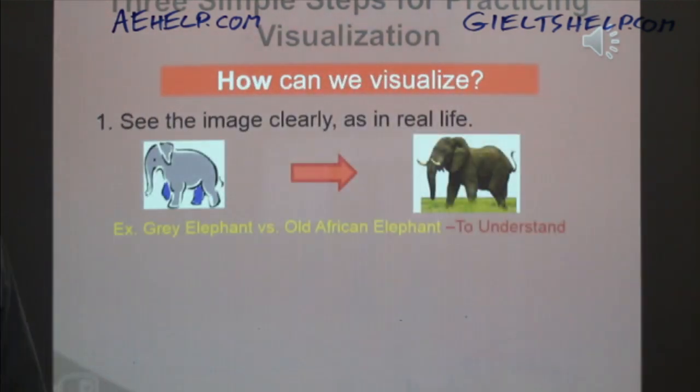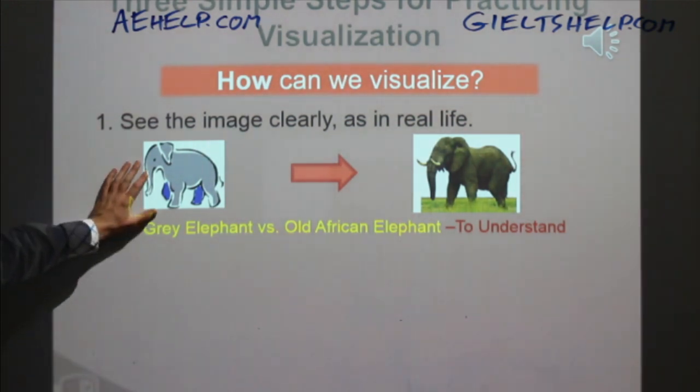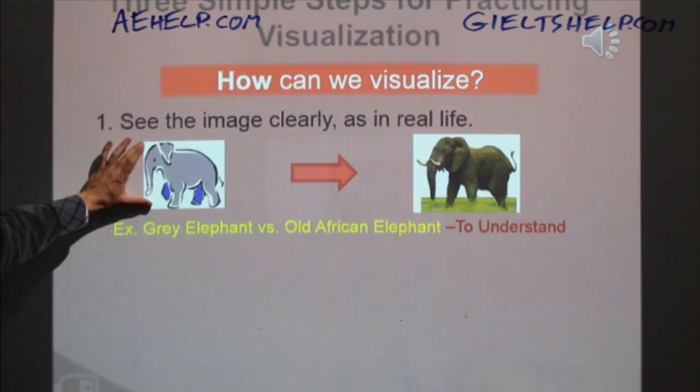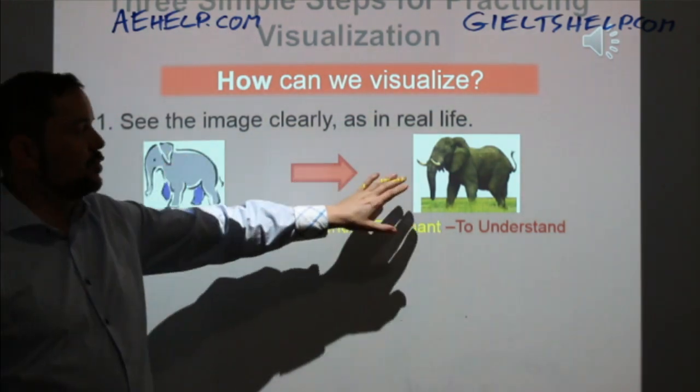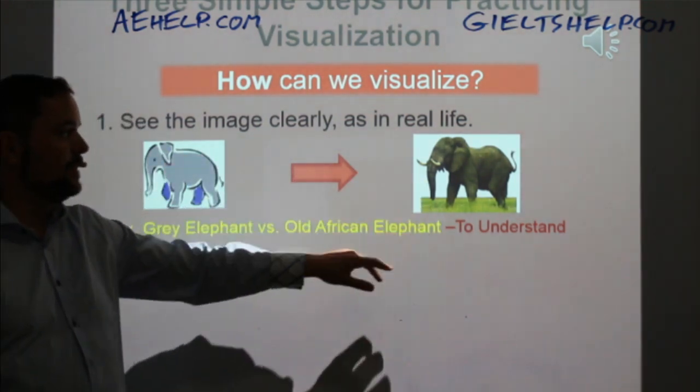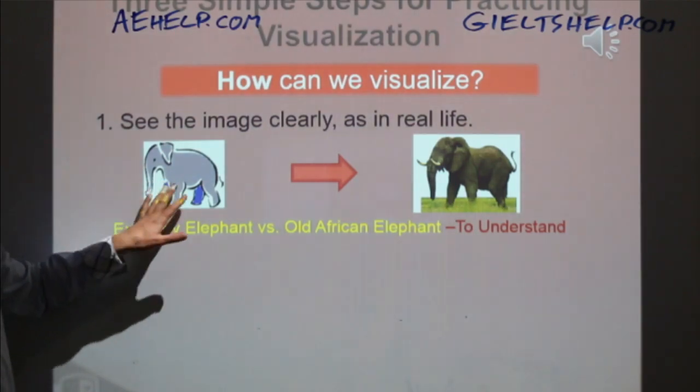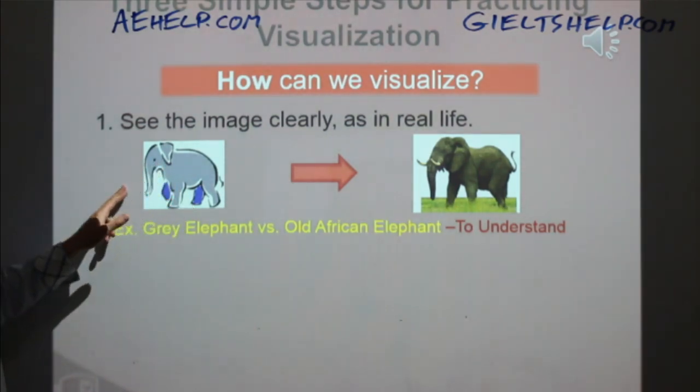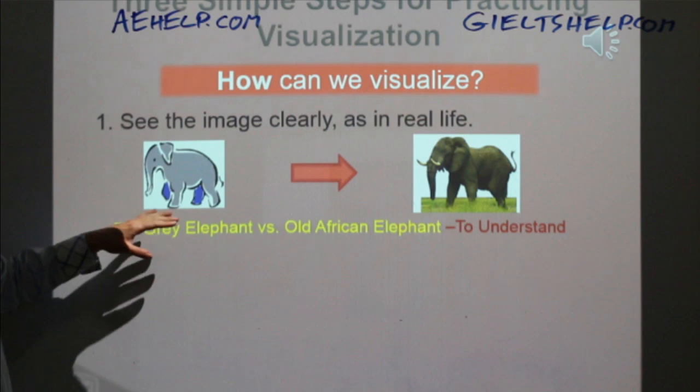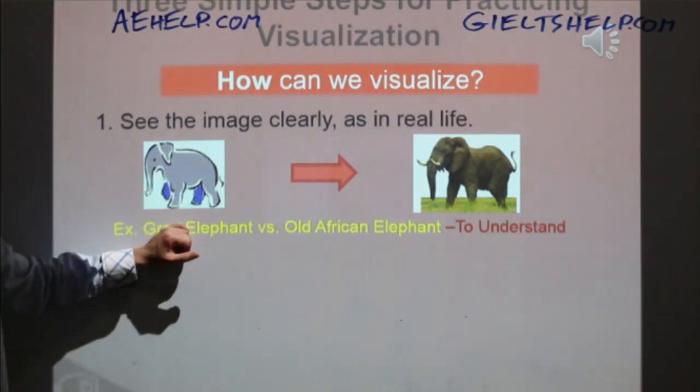So if I say the word elephant, hopefully you don't just see this gray blob here, but you see something much more like this. Okay? This is not a real life picture of an elephant. There's no tusk. Okay? The color is very monotone.